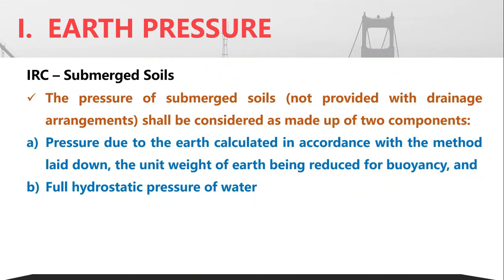Now in case of soils that are submerged, especially if you have a problem with providing drainage, then the pressure acting shall be made up of two separate parts. One is the pressure due to the soil with the reduced weight of buoyancy without the water pressure, and then a separate one with the full water pressure. This you must have already studied while dealing with retaining walls.